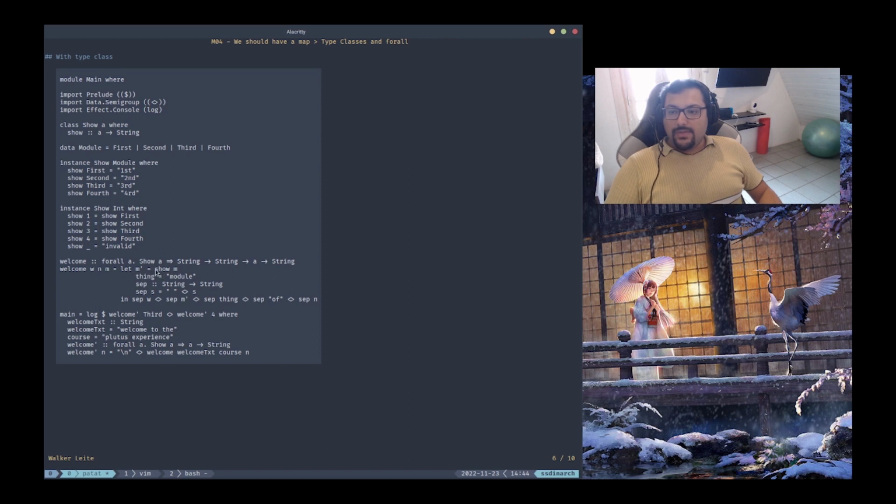So in this case, we are using show with m, and as we know, this m is this e. So I add a constraint here showing that we depend on the Show type class instance for this given polymorphic e. Because we are adding the constraint here, Show e, and we know that e is the same as the m value here, it'll allow us to call show with this given. I could also use a constraint with any type here. I could also have Show Int here and use Int here.